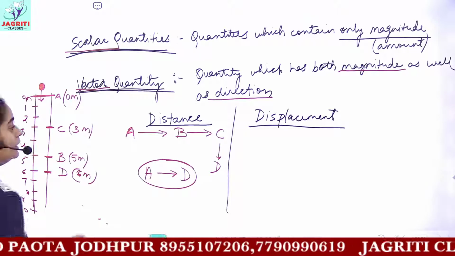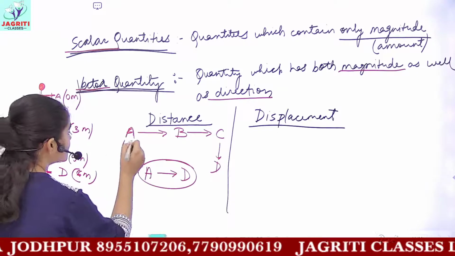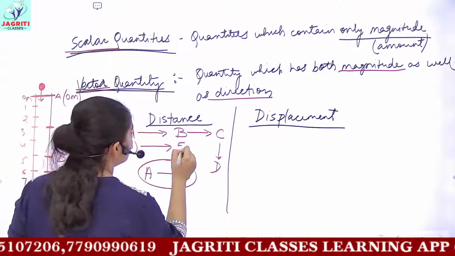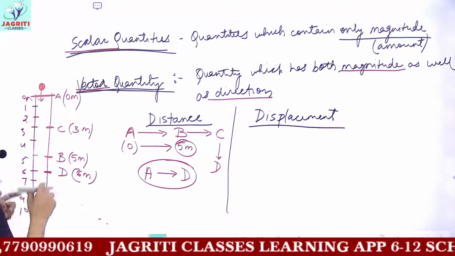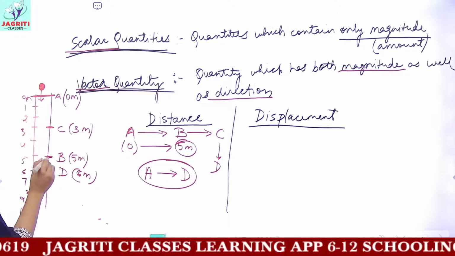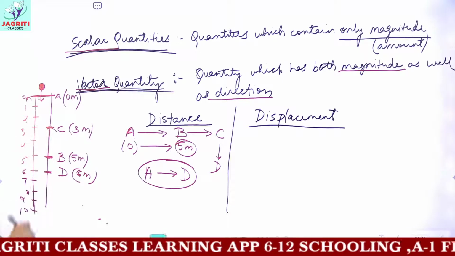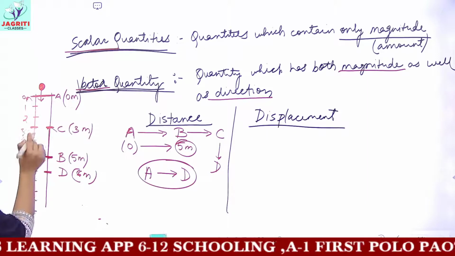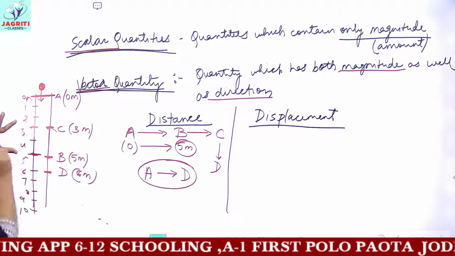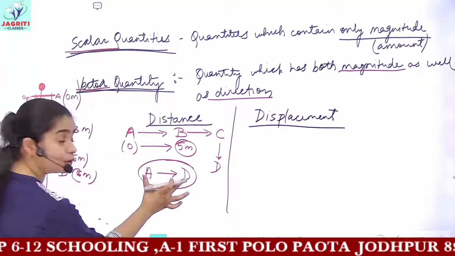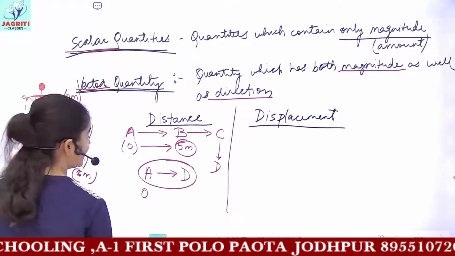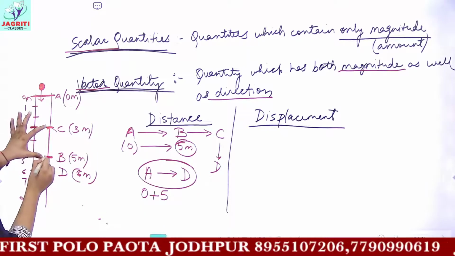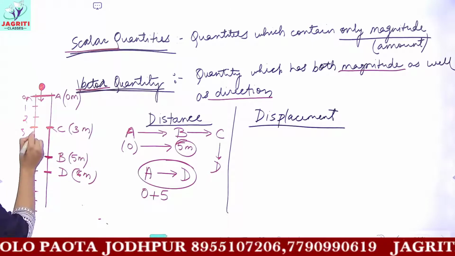It is quite simple. The object, when it was at point A, distance traveled was 0 meter. From point A to B, it traveled how many meters? 5 meters. Then from point B to C, he went from this 5 meter mark to the 3 meter mark. So how much distance did it travel? Moving from this 5 meter mark to 3 meters, how many meters are involved? 1 and 2. So for calculating the total distance between these points, we'll say 0 plus we get 5.